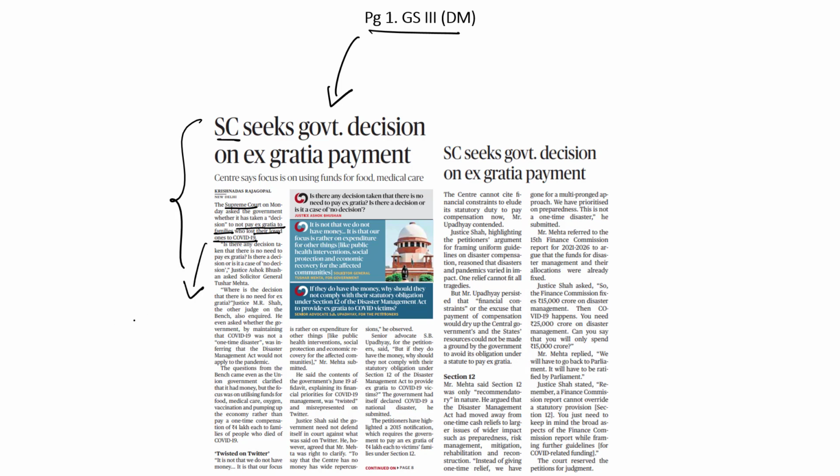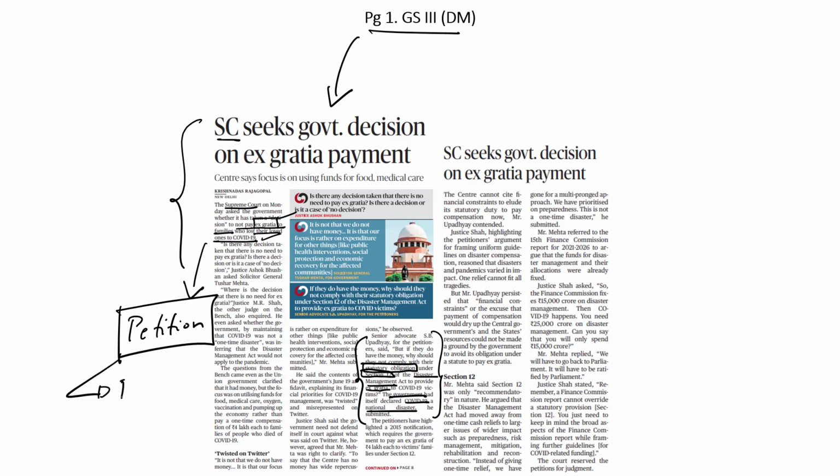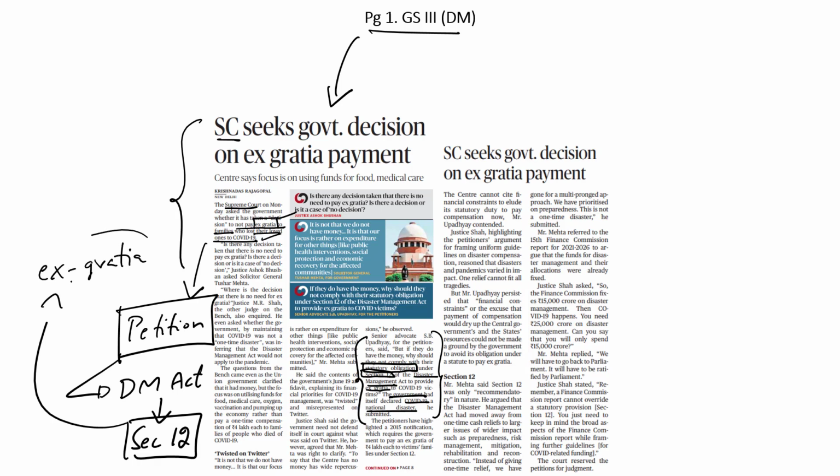This question has been raised by the Supreme Court on the basis of a petition which has demanded the center to pay an ex gratia amount to the families of COVID-19 victims, because Section 12 of the Disaster Management Act makes it a legal obligation of the center to provide for such compensation or such ex gratia amount. The government itself had declared COVID-19 as a national disaster. Hence, the petitioners are invoking the Disaster Management Act, and Section 12 under it promises an ex gratia amount to be paid by the government to the victims of a disaster.